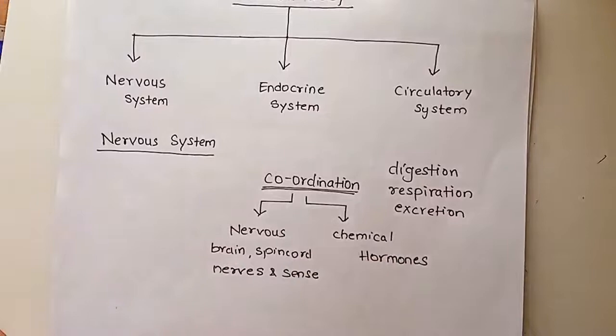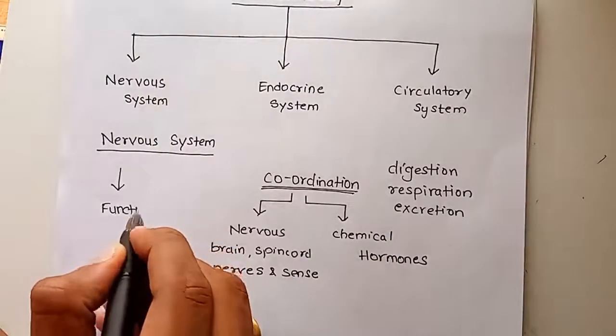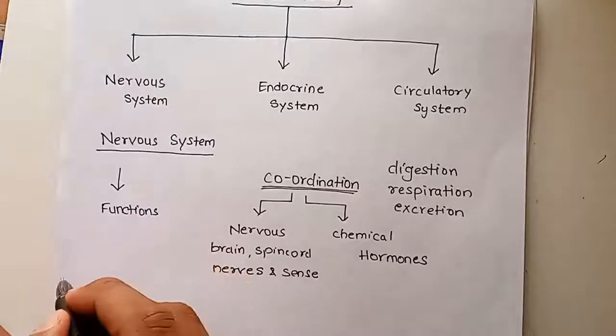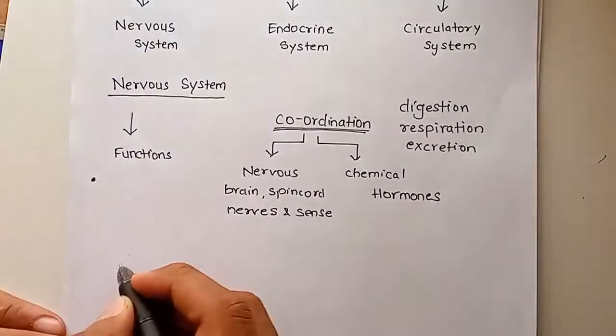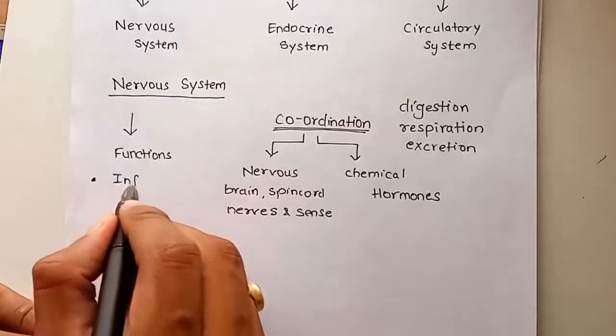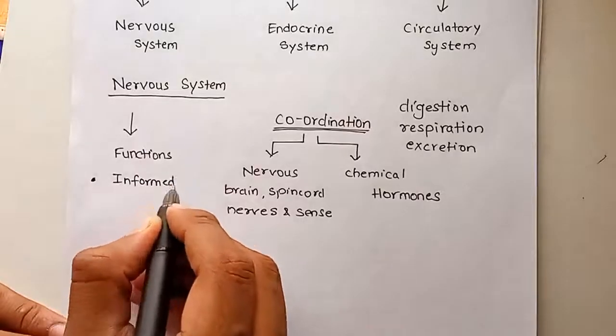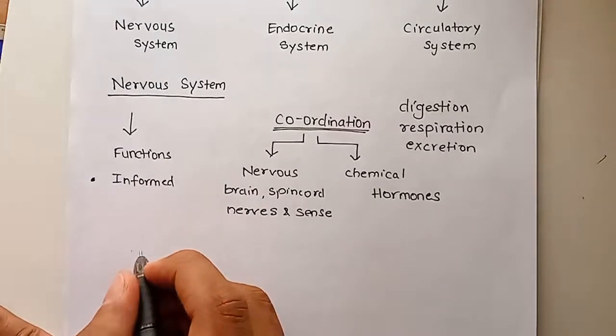Now let us study what are the functions of the nervous system. The first function is the nervous system keeps us informed what is happening outside our body through five senses.